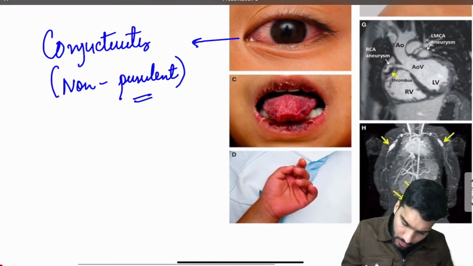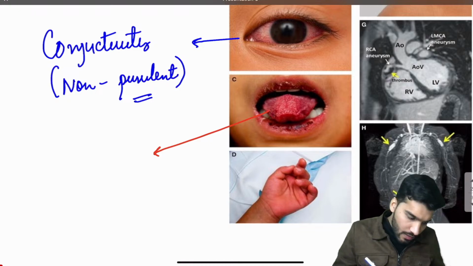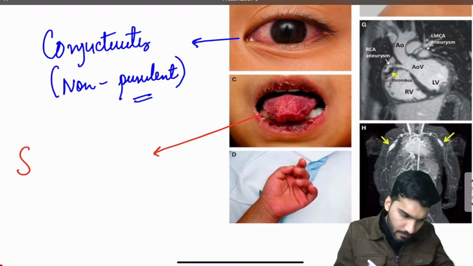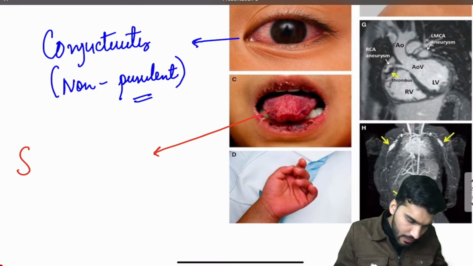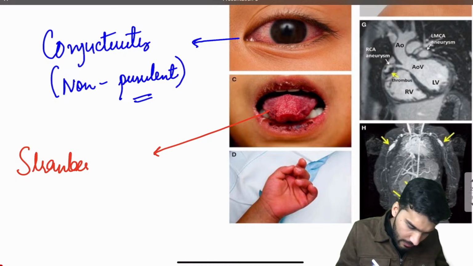Image number C, this is going to be a strawberry tongue.